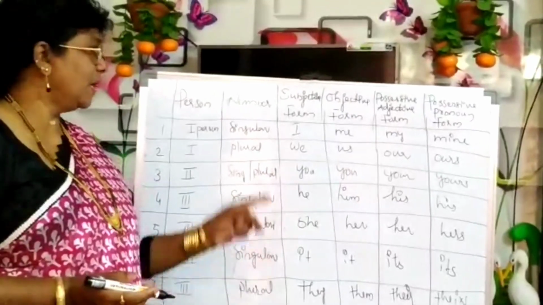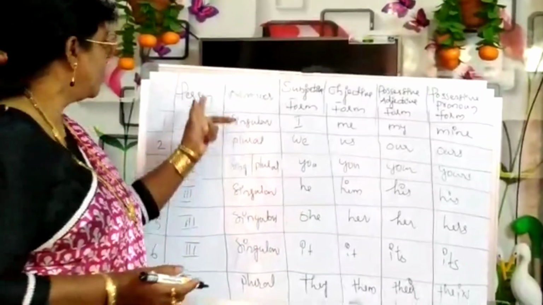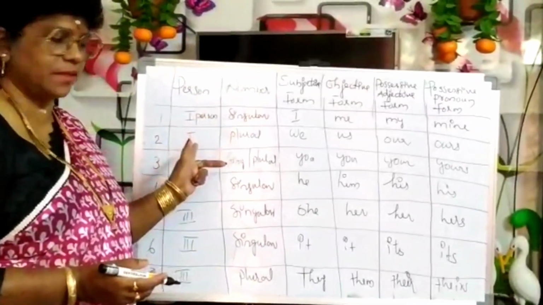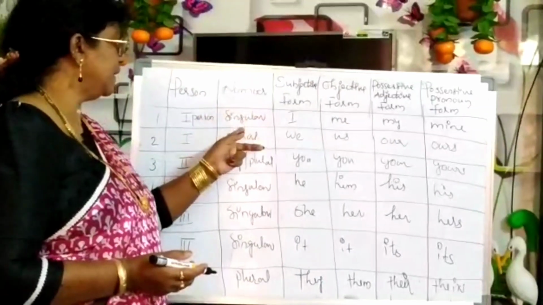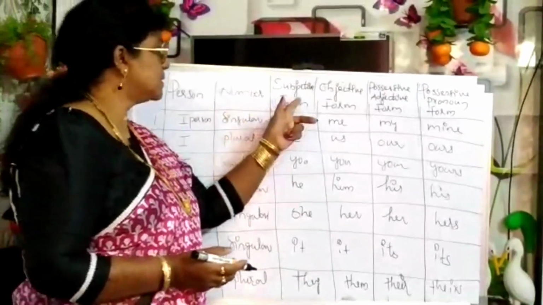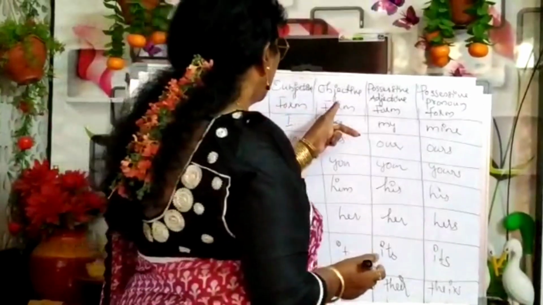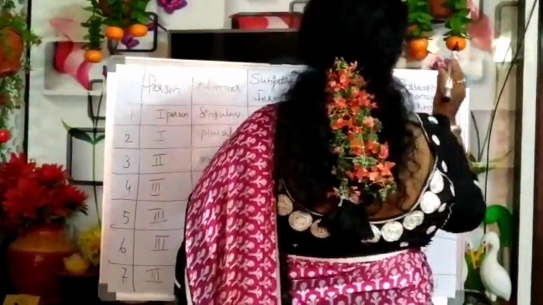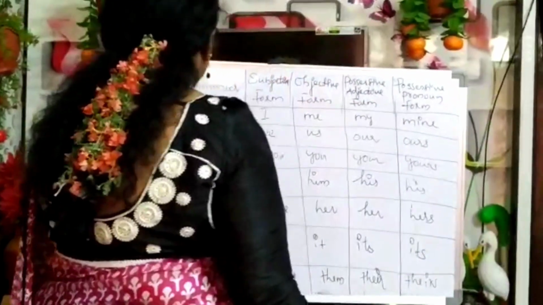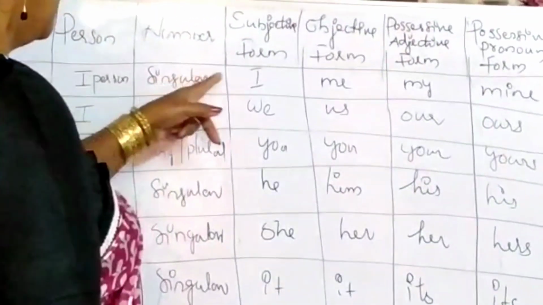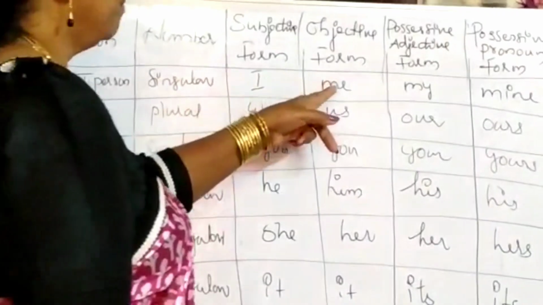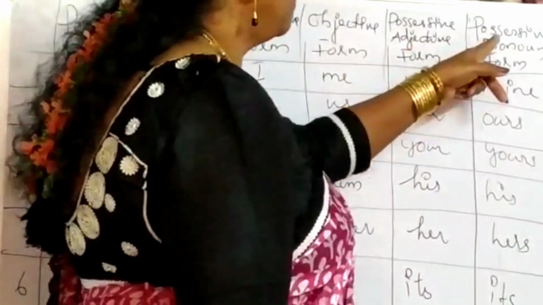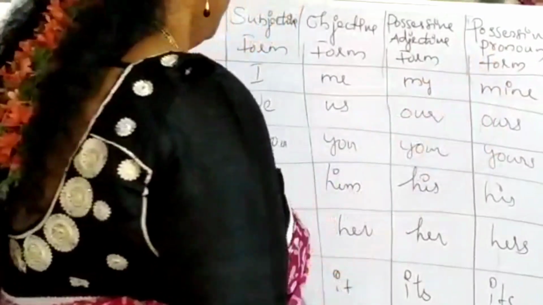Okay? Let us go through this table. Person, whether first person, second person or third person. Number, whether it is singular or plural. Subjective form, then objective form, possessive adjective form and possessive pronoun form. First person singular, I will change into me, objective form, possessive adjective form my and possessive pronoun form mine.